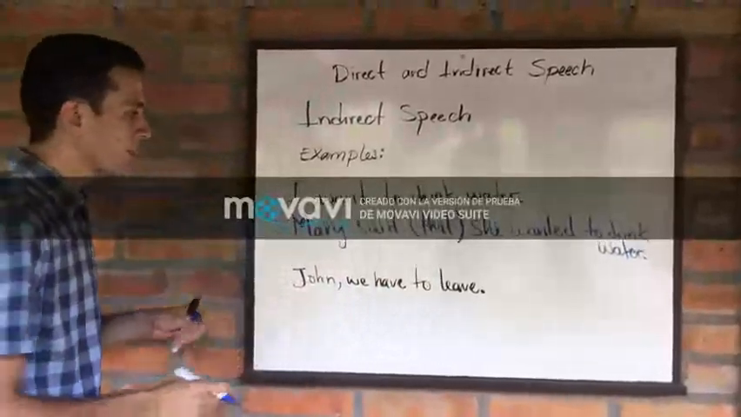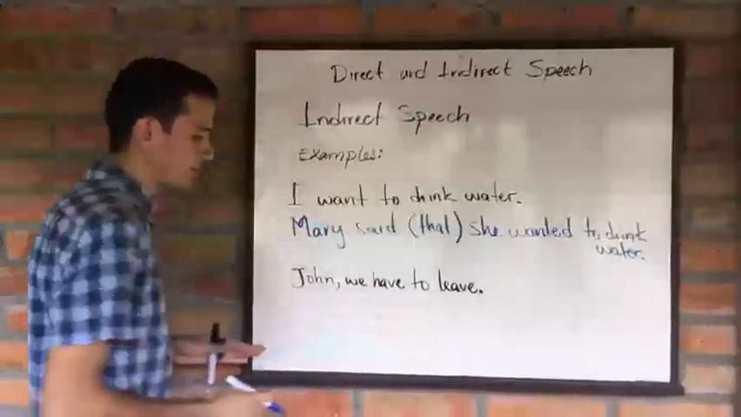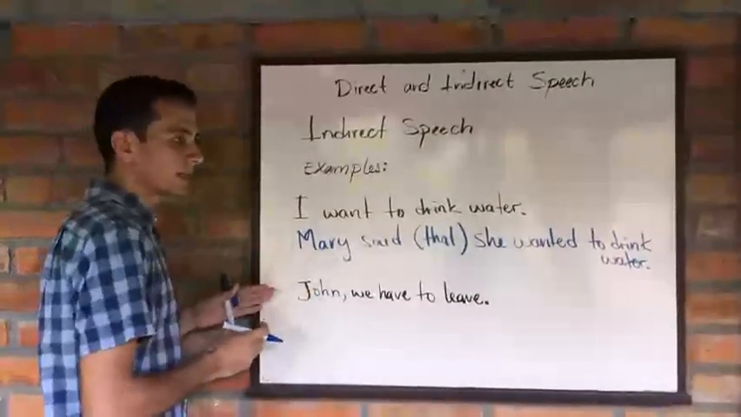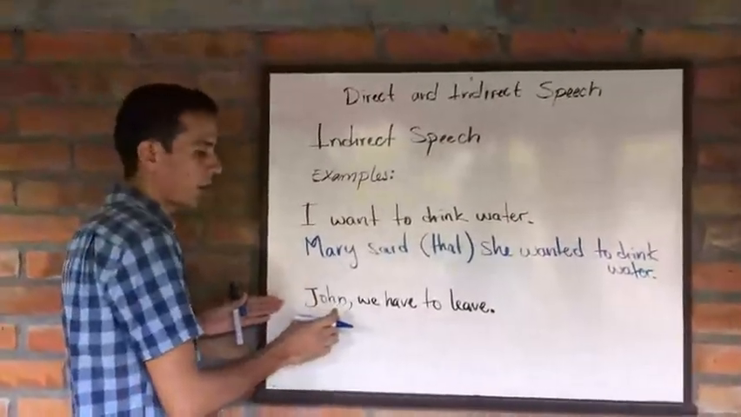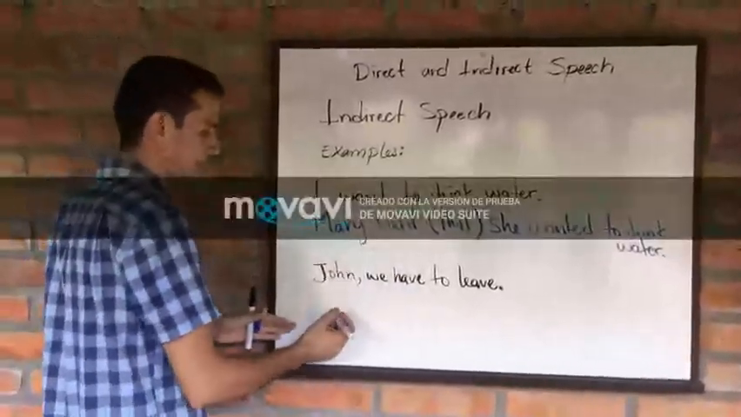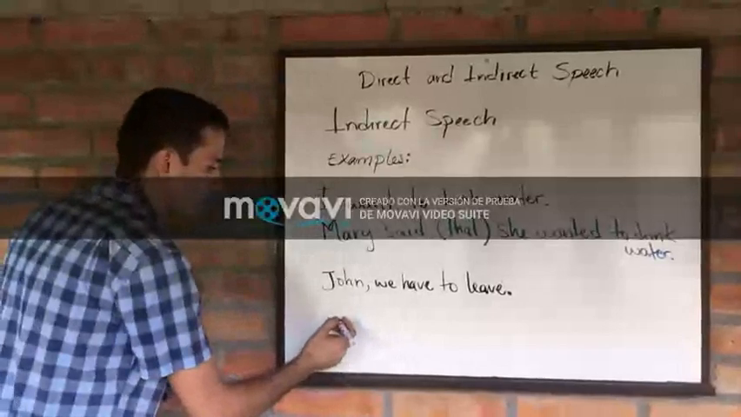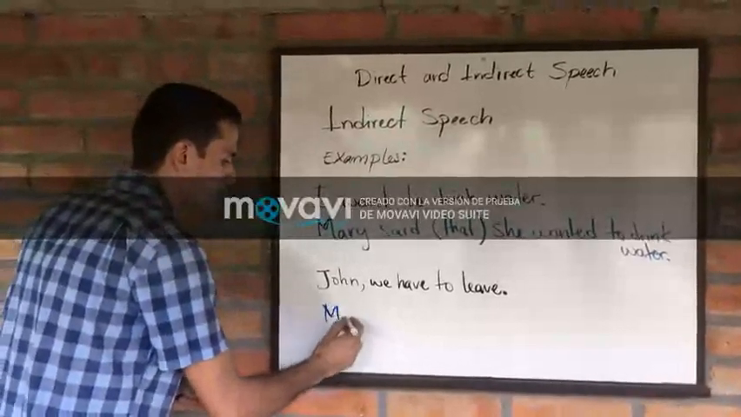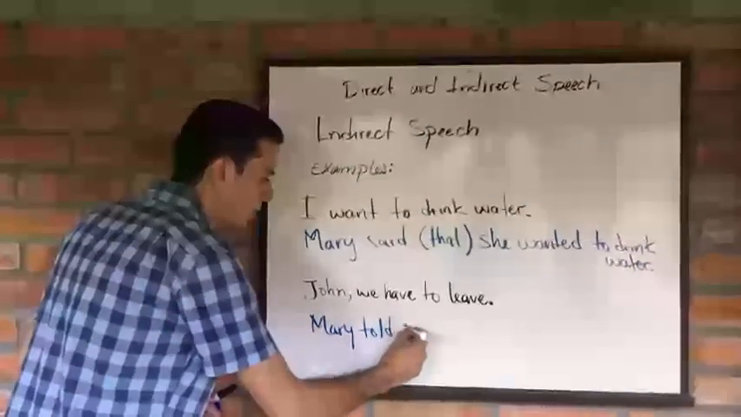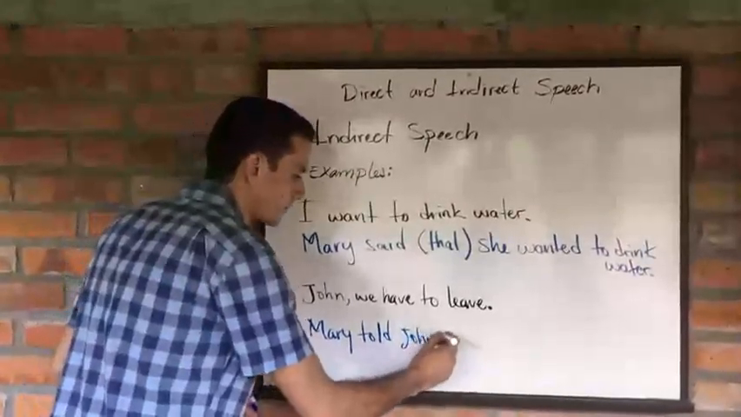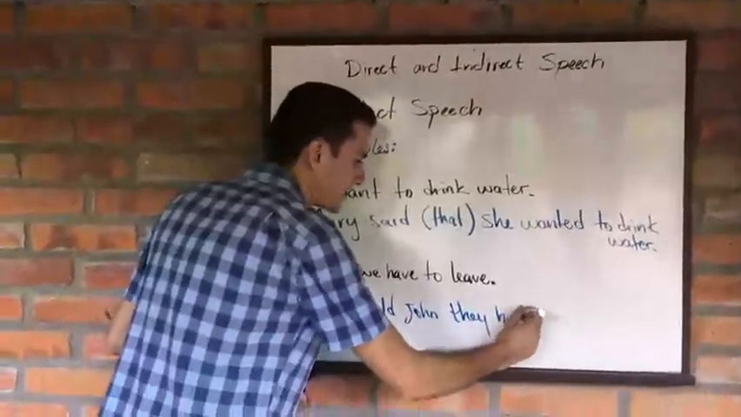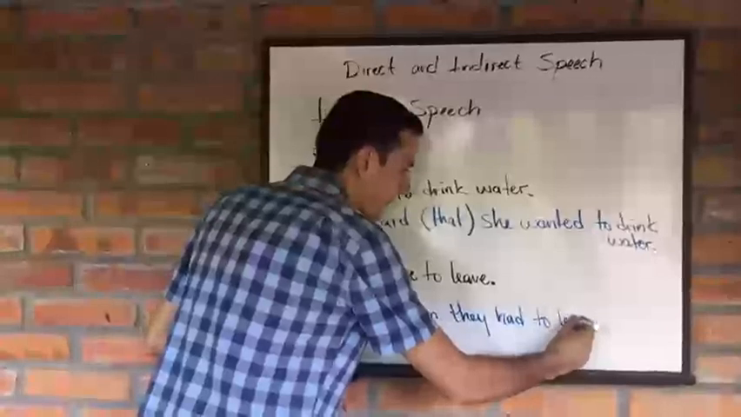Now, the second example, we have "John, we have to live." Remember, Mary is telling John, her husband, we have to live. How can we report this sentence in the indirect speech? We can start by saying, Mary told John they had to live.